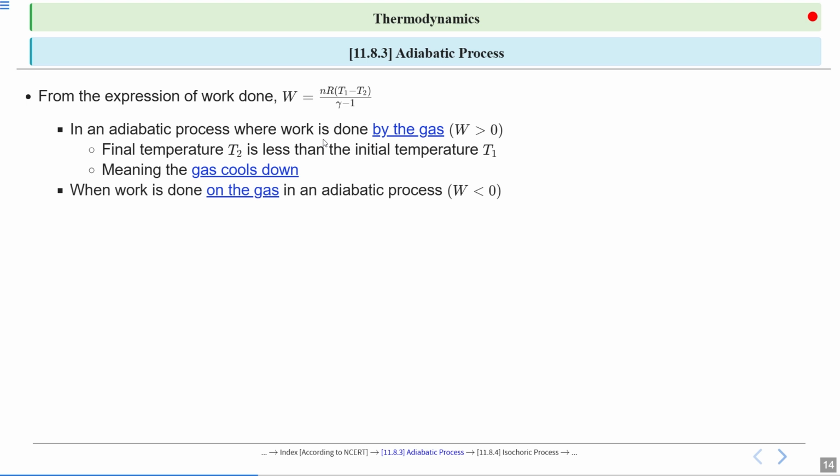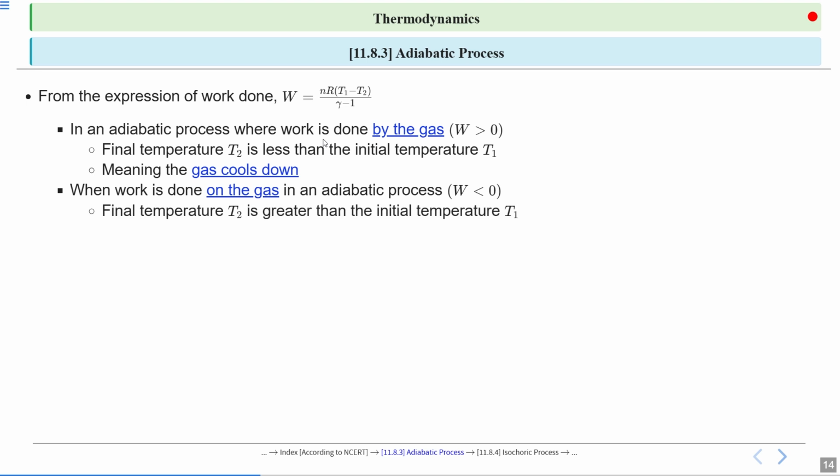There are two terms, work done by the gas and work done on the gas. When in an adiabatic process work is done by the gas, W is positive. When work is done on the gas in an adiabatic process, W is negative.